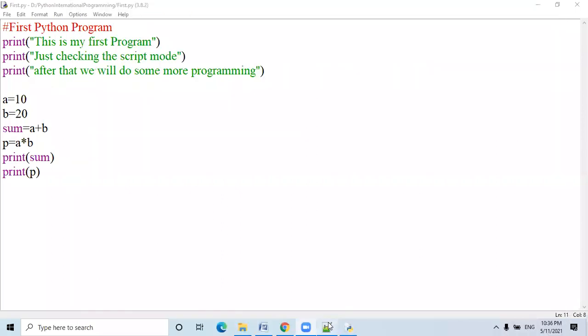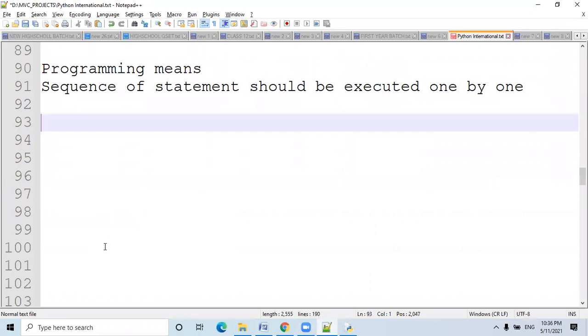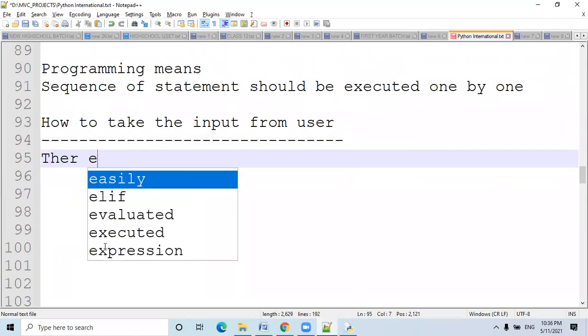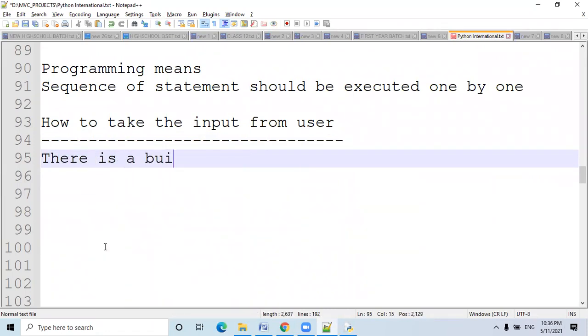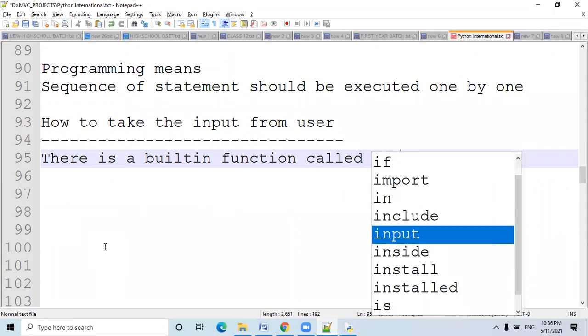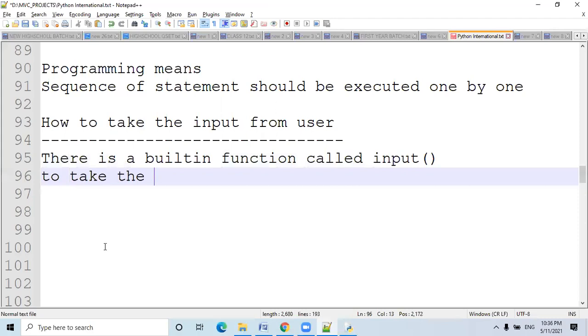Okay, now how to take the input from the user. There is a built-in function called input to take the input from the user.